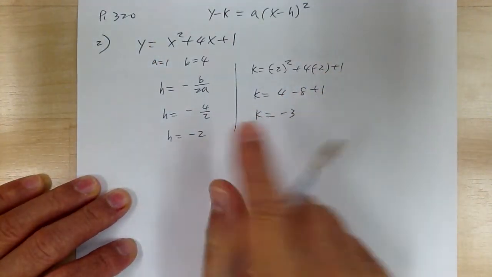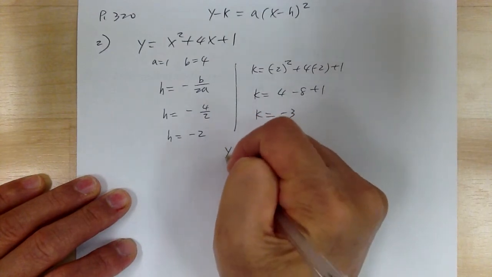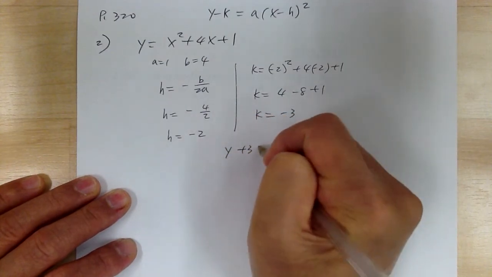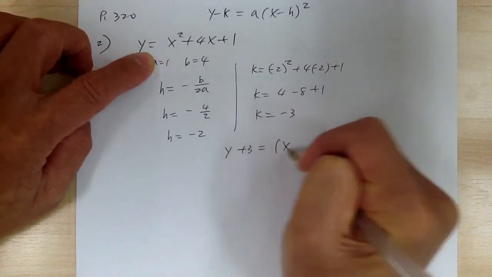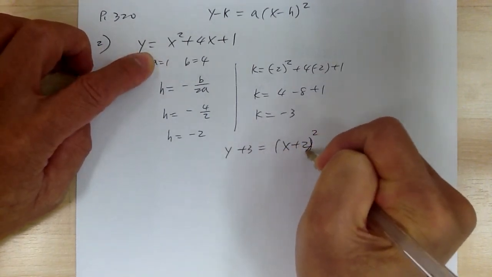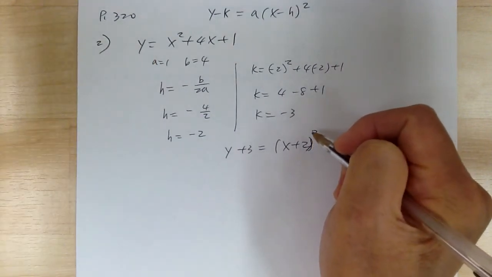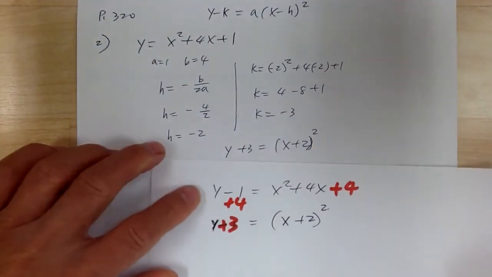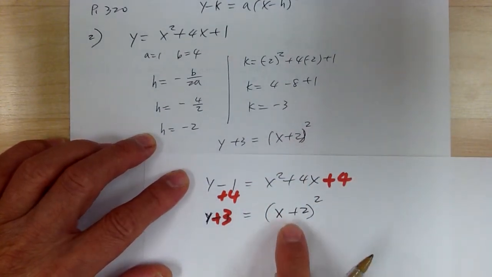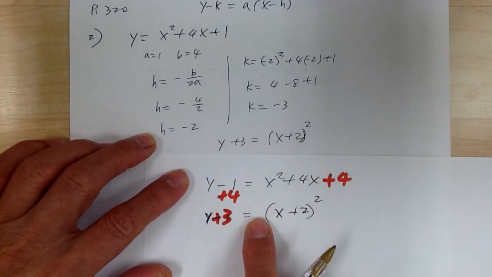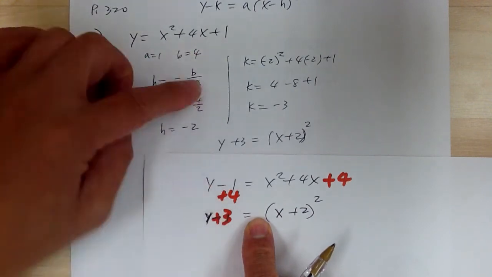Once you know your h and k, your equation becomes y plus 3 equal to, and we know that a is 1, so it's x plus 2 squared. So you end up with the same answer. Notice in this case, because the equation is simpler, you can complete the square if you want to. So you can use either method.